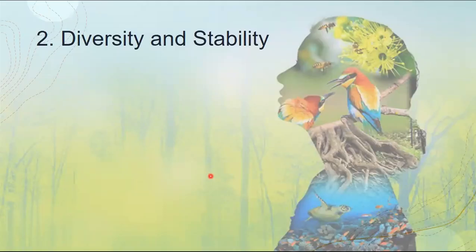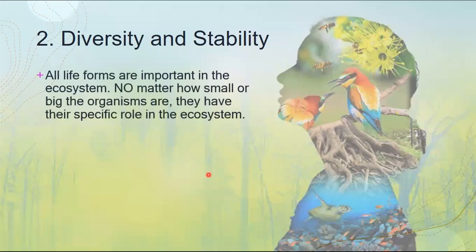Second is the diversity and stability principle. All life forms are important in the ecosystem. There is no such thing as useless in an ecosystem. No matter how small or how big that organism is, they have their own specific role in the ecosystem.